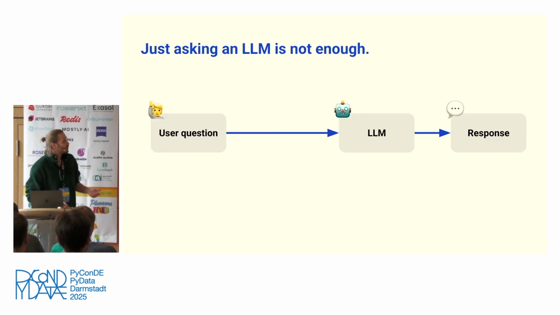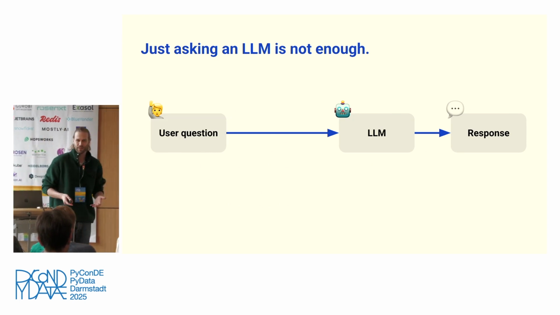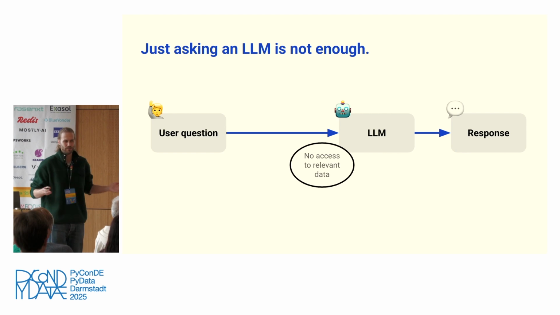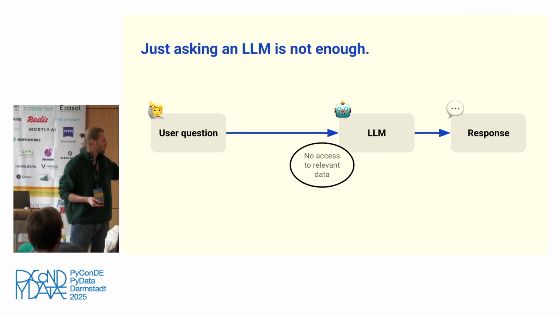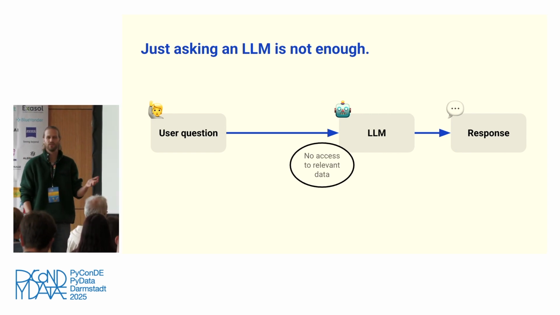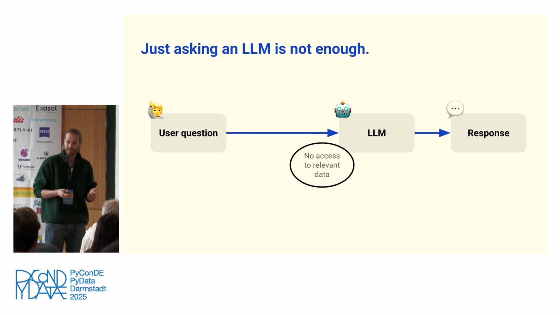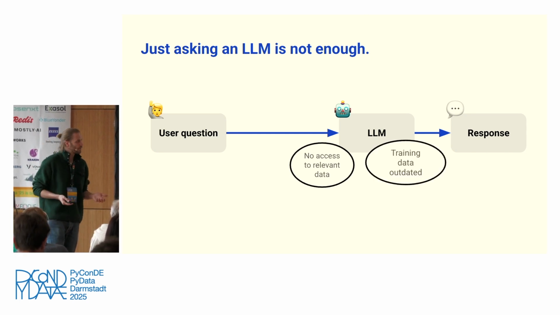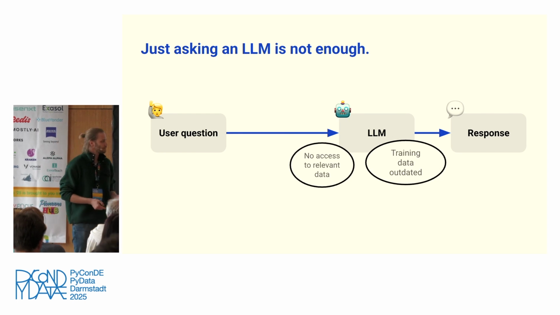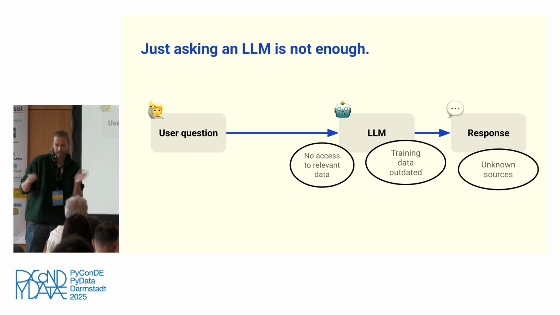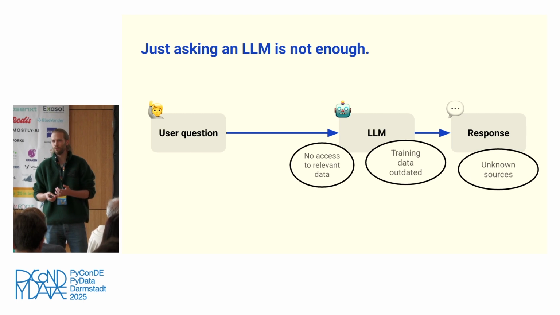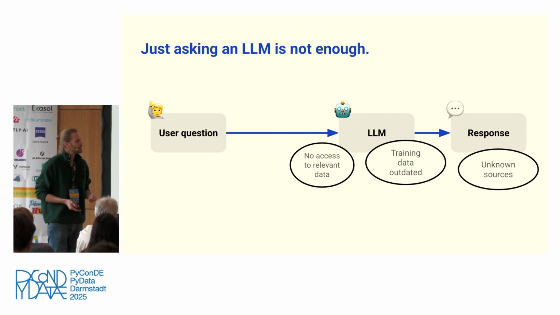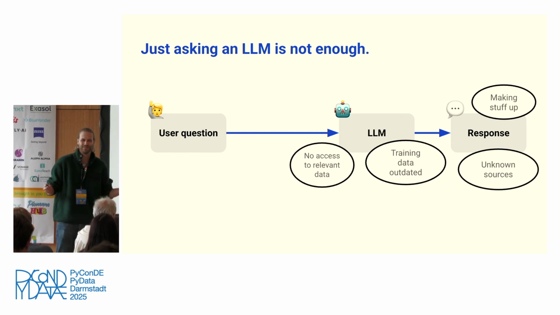At the same time, we know asking an LLM is not enough, right? If you do that, then you have different problems, like LLMs usually don't have access to relevant data. Even if you use some agent with a search tool, it's not guaranteed to find the right data. There is a training cutoff, right? So the training data is outdated. And in the end, after the response, you typically don't know why the LLM told you that, right? You don't have access to the actual sources. And of course, they sometimes just make stuff up.